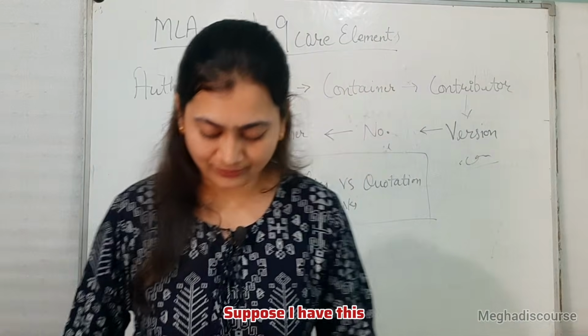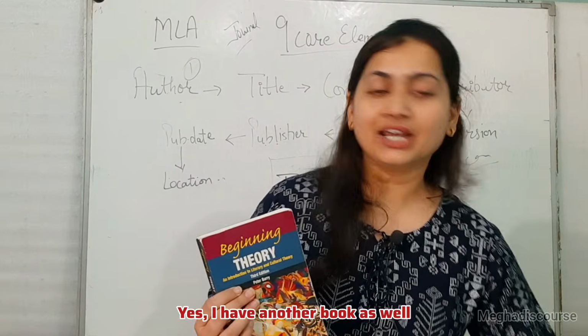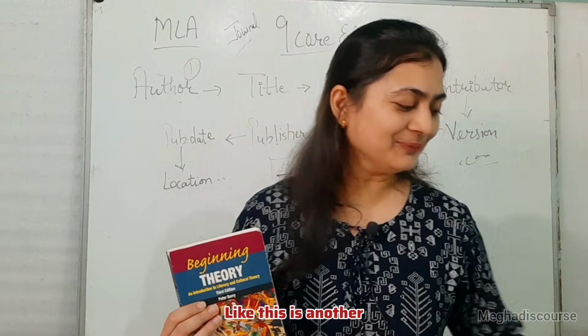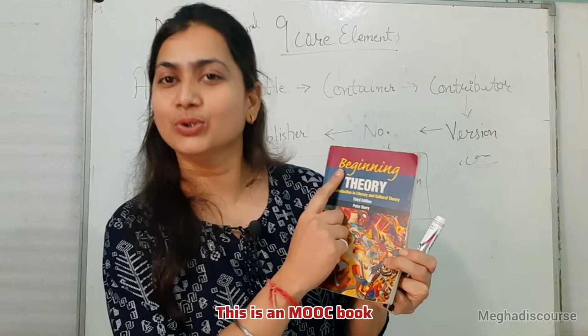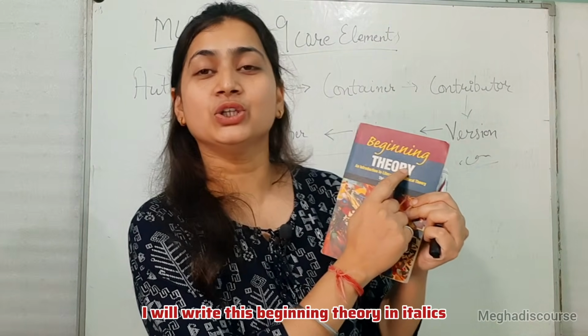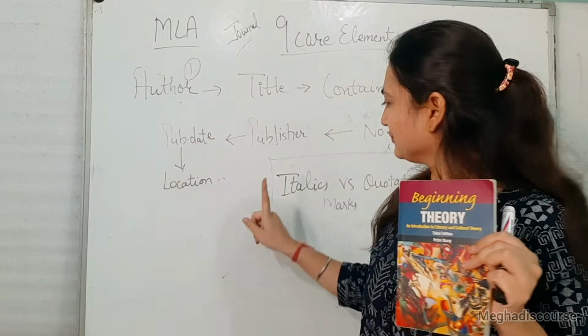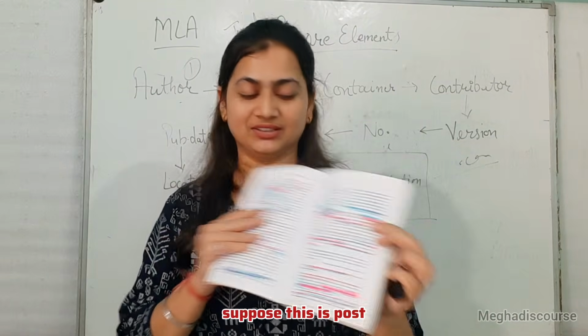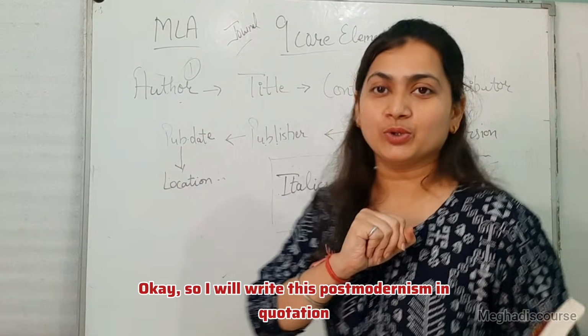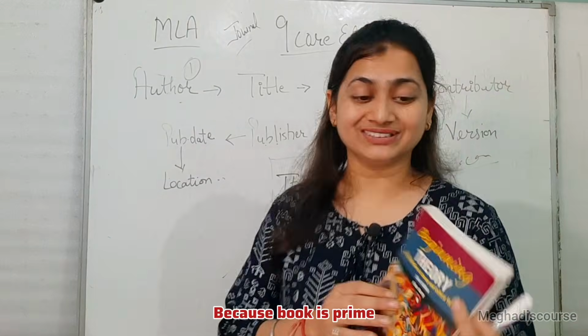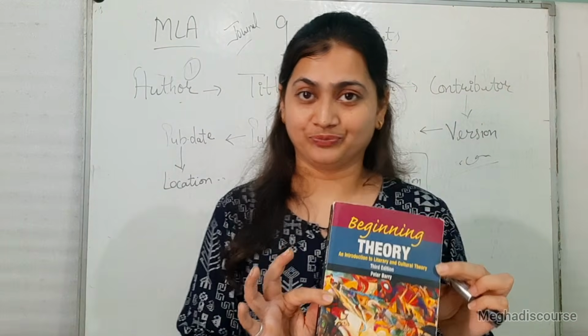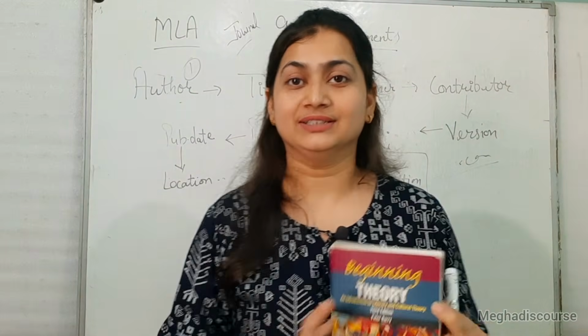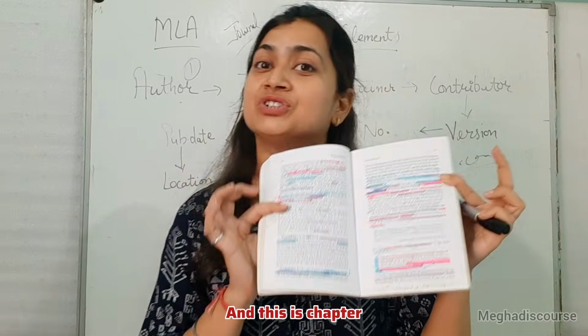Suppose I have this Peter Barry. I have another book as well. This is Peter Barry, the name of a book. I will write this Beginning Theory in italics. But if there is a chapter, suppose this is Postmodernism, I will write this Postmodernism in quotation marks, because the book is prime, the book is older, and this is a chapter.